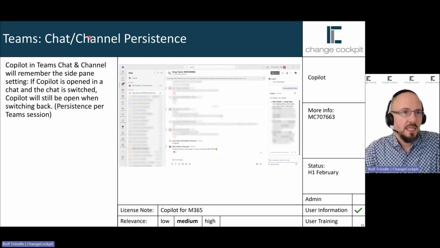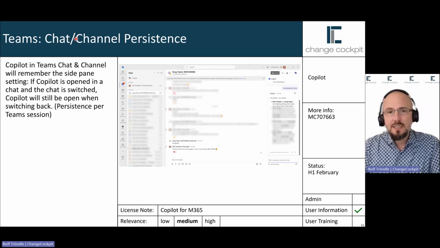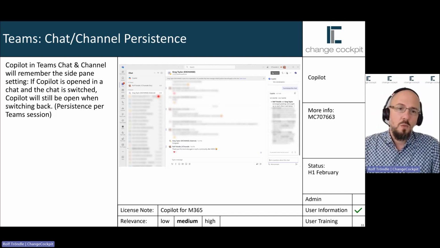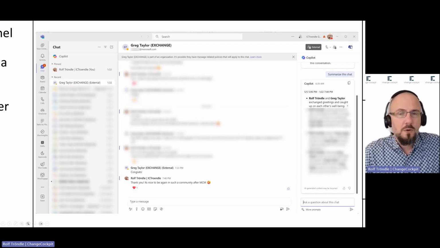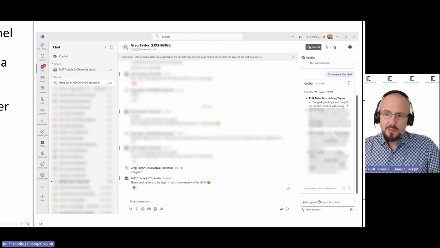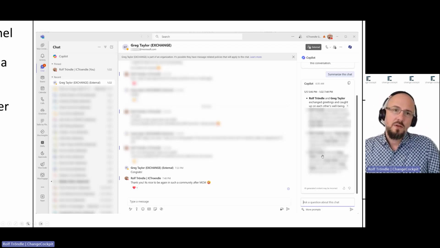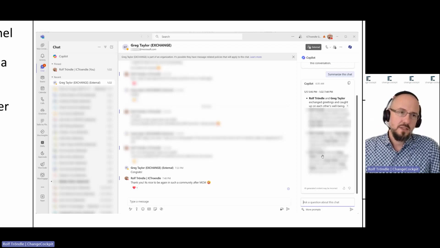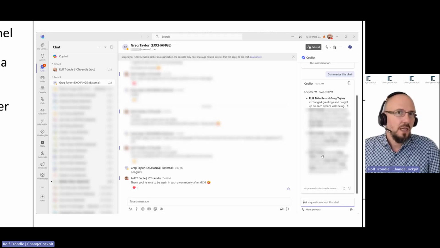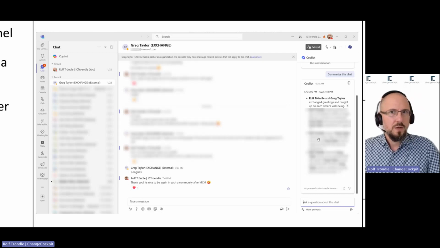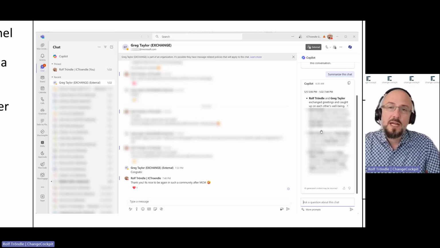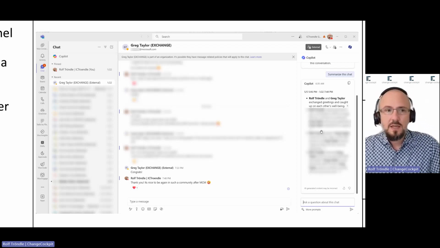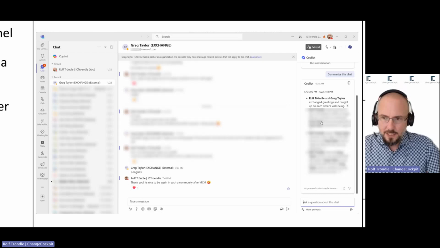Then another one in Teams is chat and channel persistence. So till now, if you open the Copilot in Teams chat, so we go to this chat, click on the Copilot in the upper right corner, and then you can start working with Copilot on this chat content. Or if you are in a Teams channel, then you can work within the Teams channel. And let's say you can summarize all the contents within this chat or channel conversation.